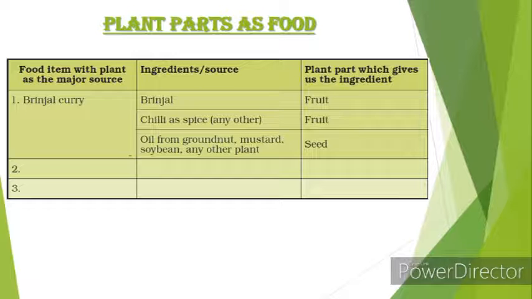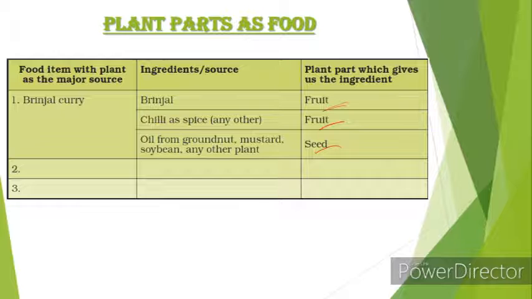So in brinjal curry, we need brinjal, chili as a spice. As I told, chili is a spice, right? So brinjal is the fruit part of a plant, and chili is a spice. Chili is a fruit part of a plant. We think it's a vegetable, right? But in plants, we call them fruit part. So brinjal is a fruit part of a plant, and chili is a fruit part. And oil from groundnut, mustard, soya bean, and any other plant, they give oils, right? So those are seed part, right? So we can give other examples here.